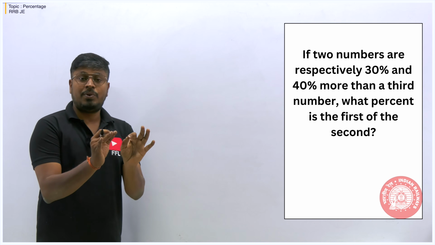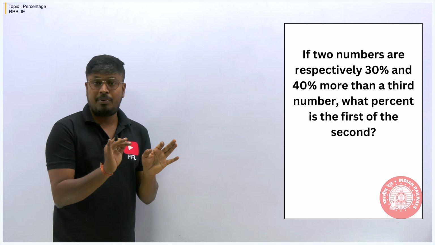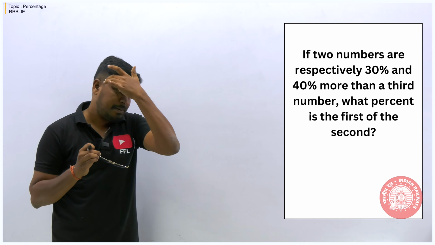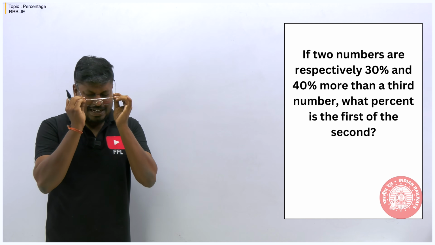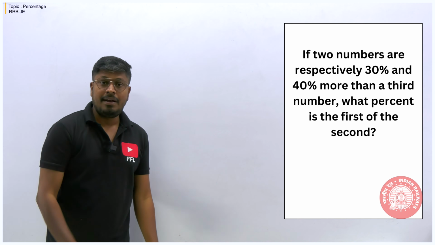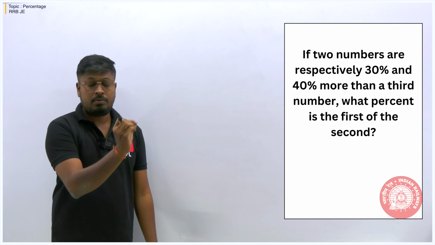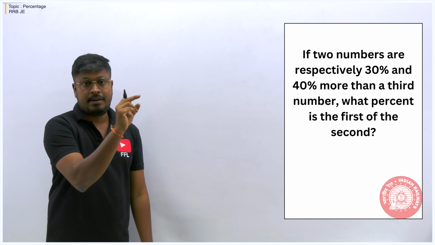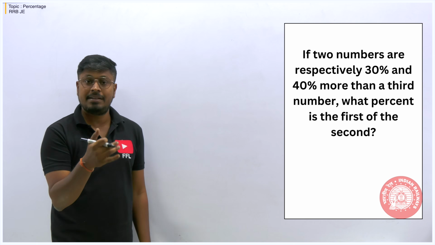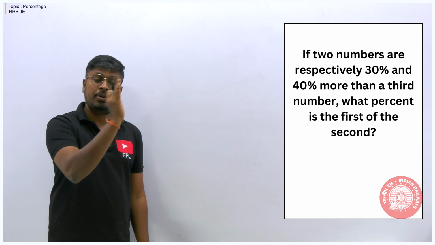Just now I told you there are two important formulas in the topic percentage: X is what percentage of Y, or X is what percentage more or less than Y. The only problem is finding the right Y value and X value. And there I told you one clue: if you see the word 'of', the value next to the word 'of' you have to take as the denominator, the comparison value, and the remaining value will be the numerator.